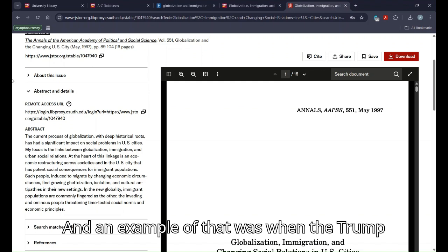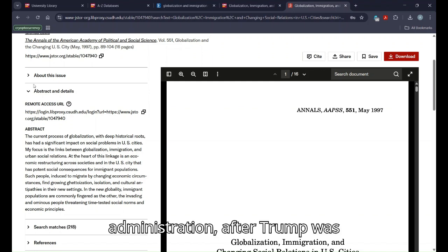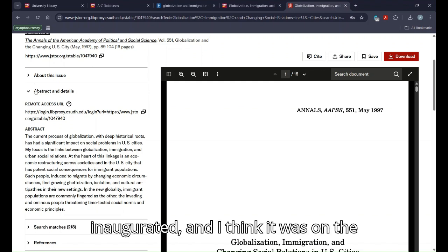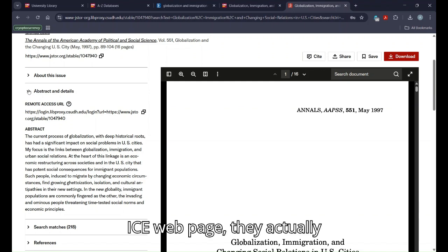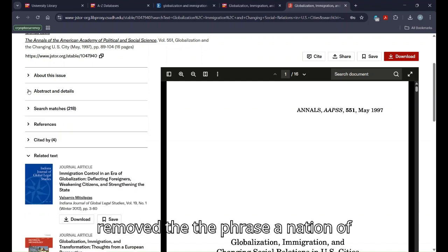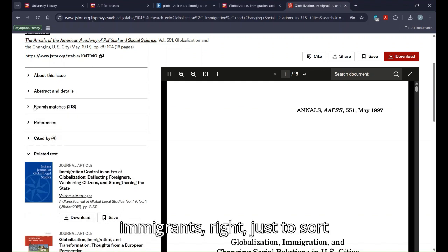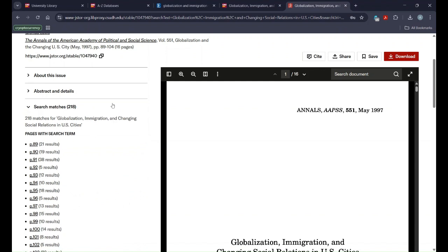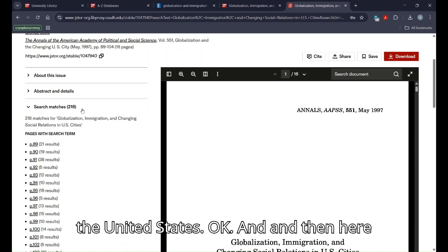An example of that was when the Trump administration, after Trump was inaugurated, and I think it was on the ICE web page, they actually removed the phrase "a nation of immigrants," right? Just to try to erase the general understanding of the United States.